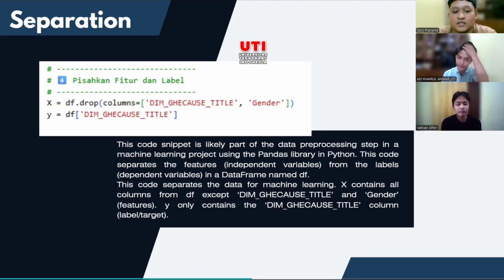X contains all columns from df except dim_cause_title and gender as features. Y only contains the dim_cause_title column as the label or target.